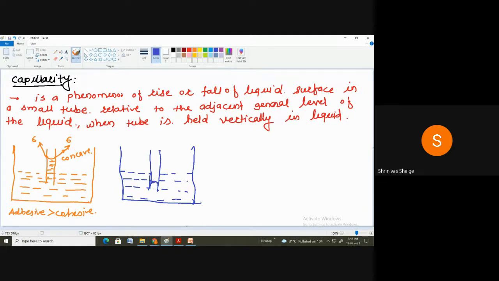And you will get here the convex shape. Correct. So again, this surface is in contact with the air, so you will find here the surface tension. Correct. In this case, cohesive forces are greater than adhesive forces. Correct?